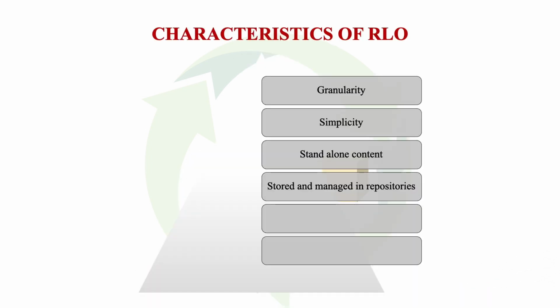And where do we store learning objects? We store RLOs in repositories. These are stored there, these are managed there. Why in repositories? Because we cannot search for learning objects here and there. In order to systematize the search, in order to know where to look, we can visit the repositories. There are well-known repositories and you could locate the learning object that you need if it is available in them.